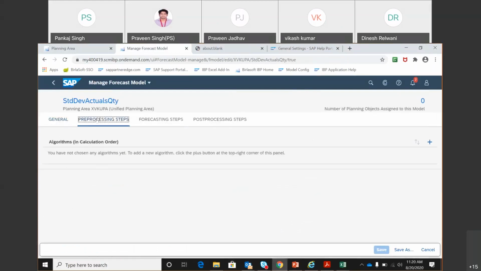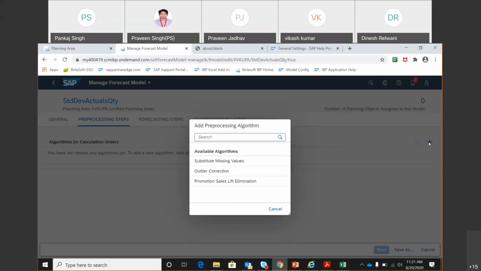Now the second tab in this model is called pre-processing step. This is the tab where we maintain the history cleansing related information. Incidentally, in this forecast model, there is no pre-processing step. But if you want to create a pre-processing step, you will have to select plus, and then you will see what pre-processing I want to do.